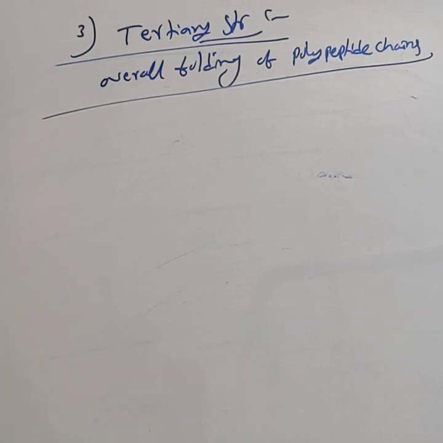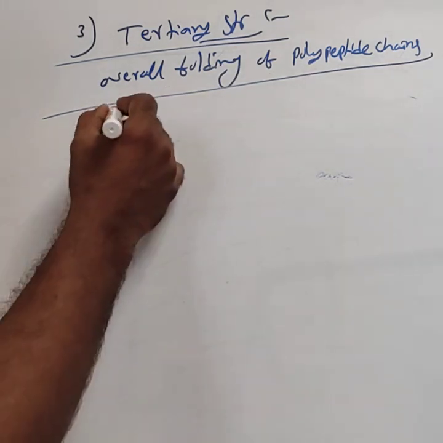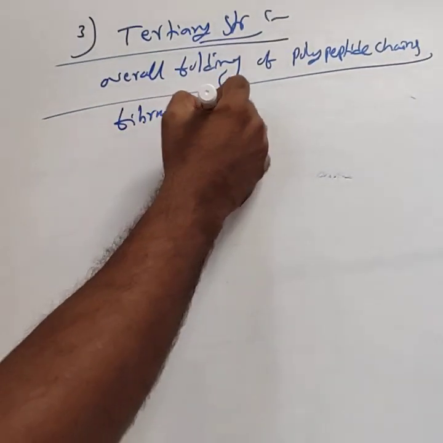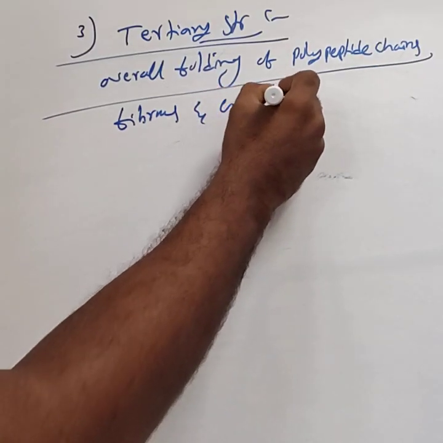That is further folding of the secondary structure. It gives rise to major molecular shapes considered as fibrous and globular.